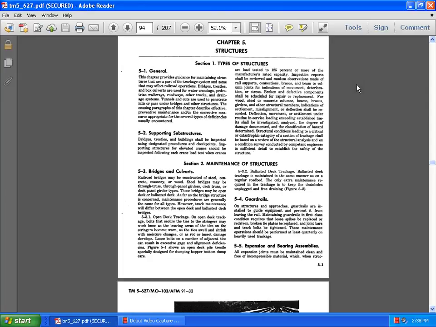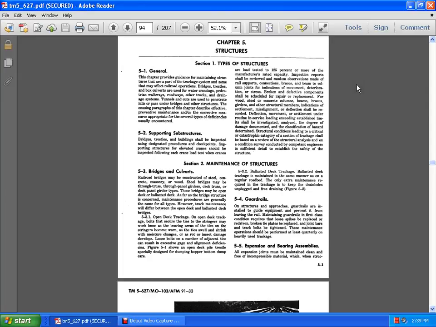The preventive maintenance paragraph of this chapter describes the effective preventive maintenance and other corrective measures appropriate for several types of deficiencies usually encountered. 5.2 Supporting structures. Bridges, trestles, and buildings shall be inspected using designated procedures and checkpoints. Supporting structures and elevated cranes should be inspected following each crane load test.